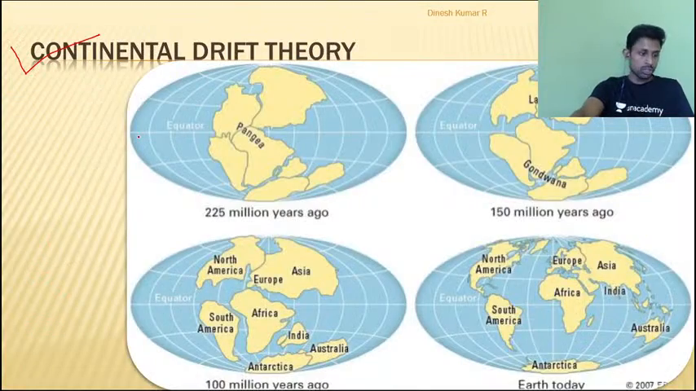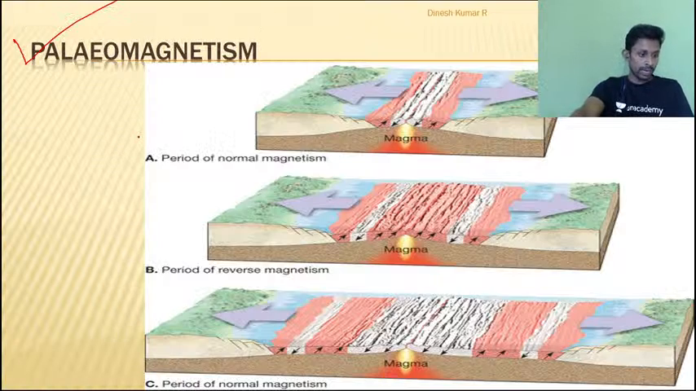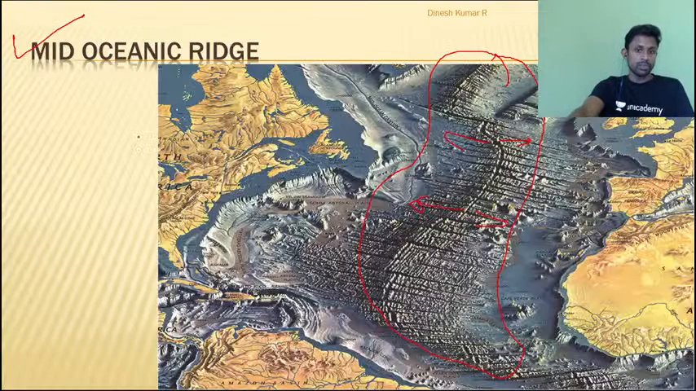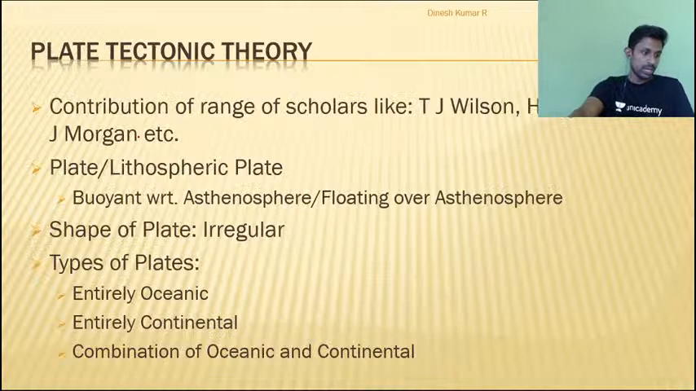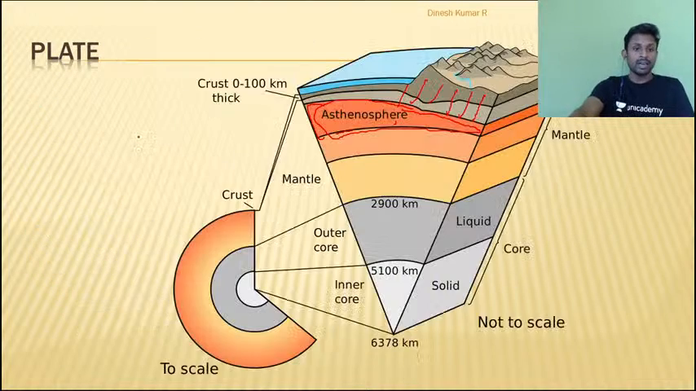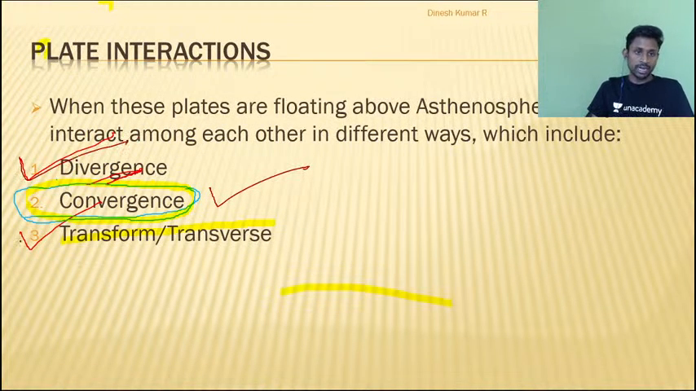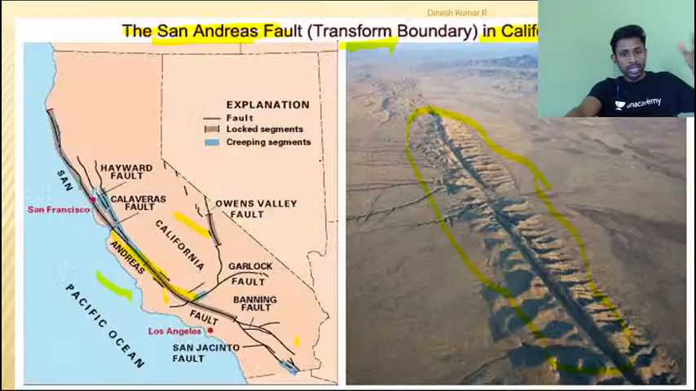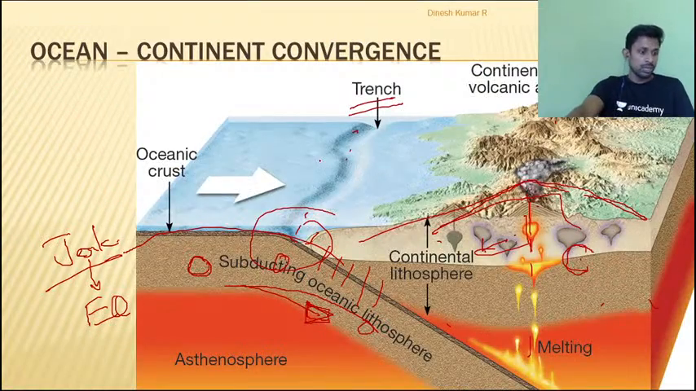See, we started our class with continental drift theory. We covered convectional current theory. We covered geomagnetism and paleomagnetism. We have already covered seafloor mapping and the seafloor spreading theory. Then we covered mapping of earthquakes and volcanism. Then we covered plate tectonics. And I started plate tectonics in the last class, and in the last class I covered two interactions, which were divergence and transform, and in today's class I have taken the convergence boundary interactions. So you can see that order, because this is the order in which the tectonics have been developed. So if you go in that order, your concepts will be crystal clear.